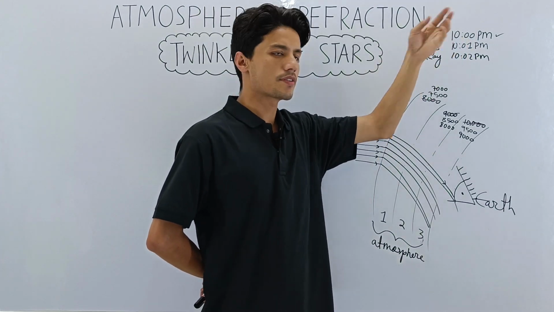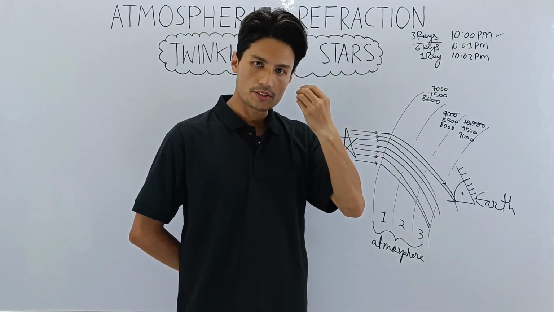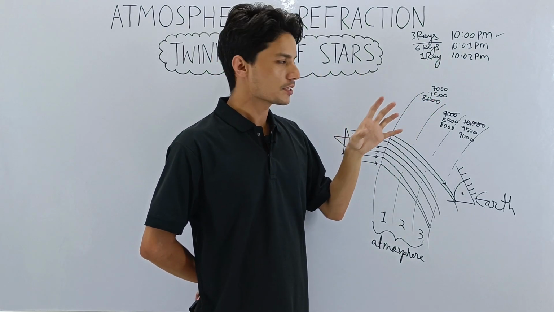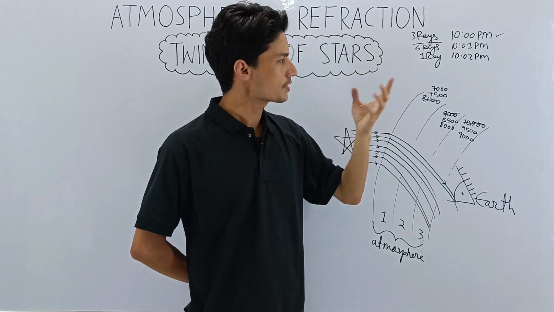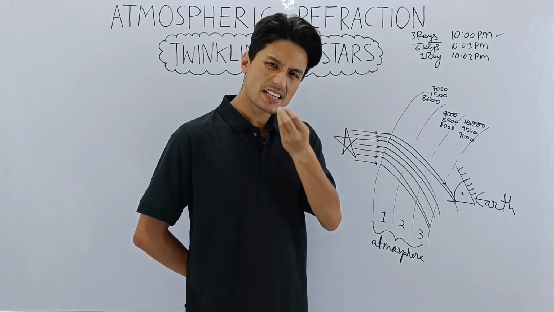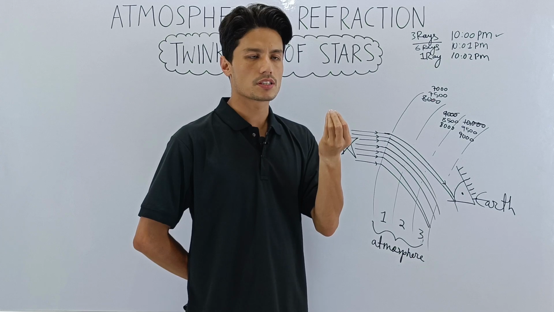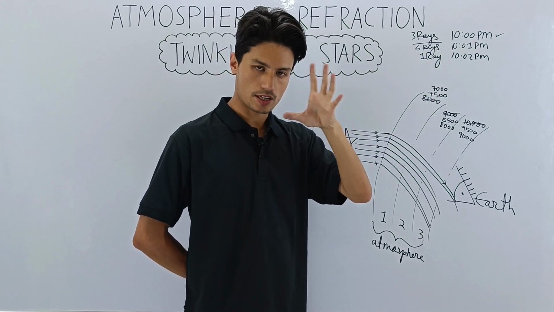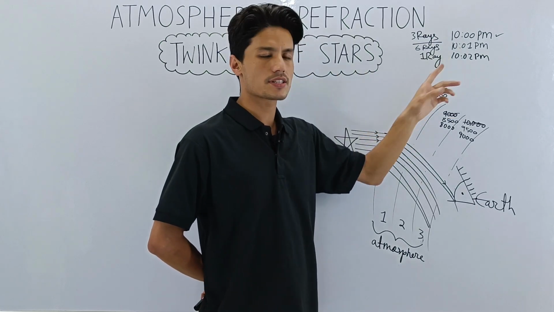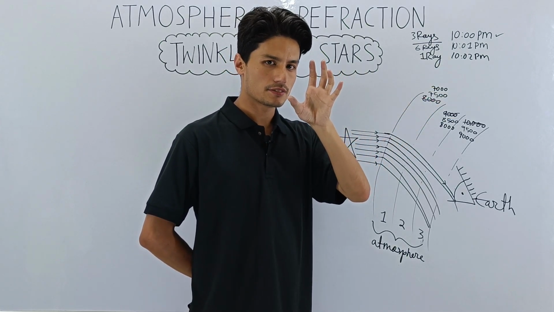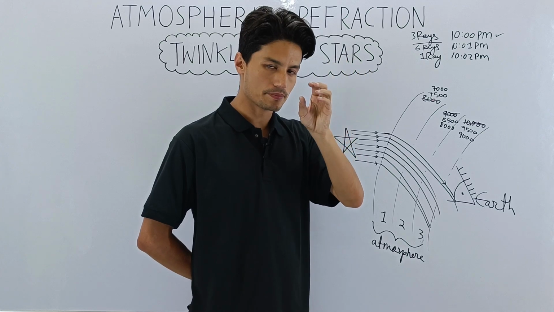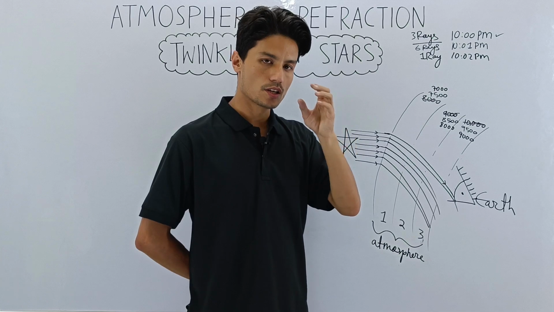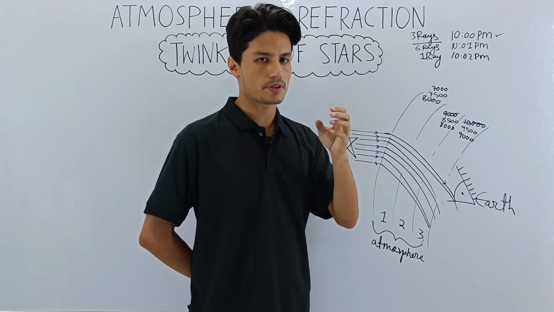So at 10, 3 rays entered your eye. At 10:01, 6 rays entered your eye. At 10:02, only 1 ray entered your eye. So now you see, at some point more rays are entering your eye, at some less rays, at some very less rays are entering your eye. So how will the star appear? When more light rays enter your eye, the star will appear bright, more bright. And when less rays enter your eye, in the next second the bright star will appear dim. Why dim? Because now less light is entering your eye. Then again in the next second more light will enter your eye, so the same star will appear again bright.